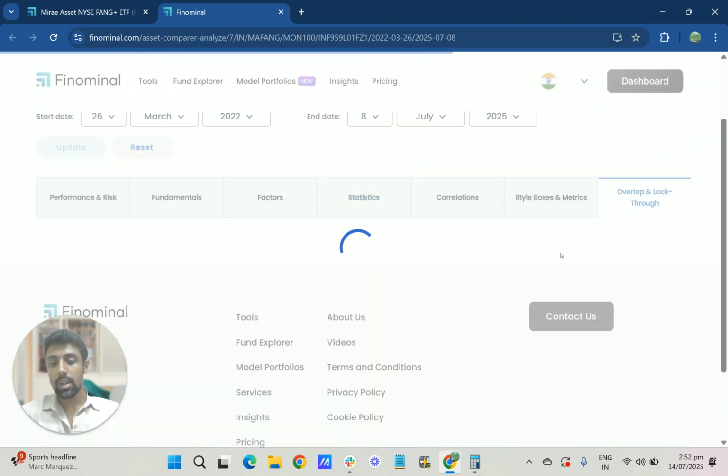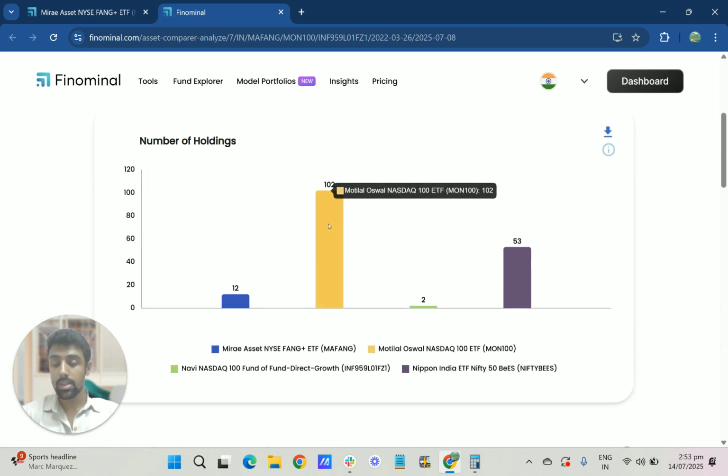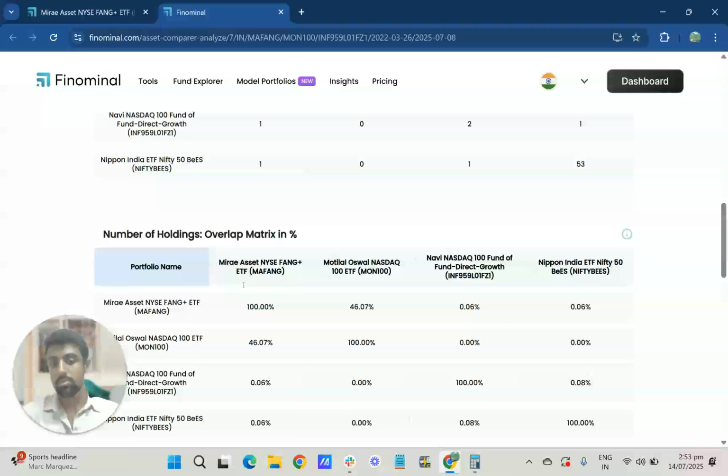Finally, we'll end this analysis with the top 10 stocks. As we have already seen, the Motilal Oswal NASDAQ 100 is managing about 100 stocks, whereas the Navi NASDAQ is simply a fund of one, holding another fund. This one is holding about 10 stocks.